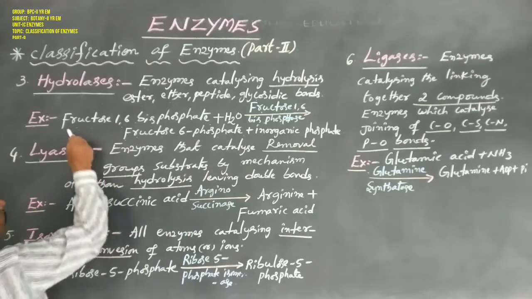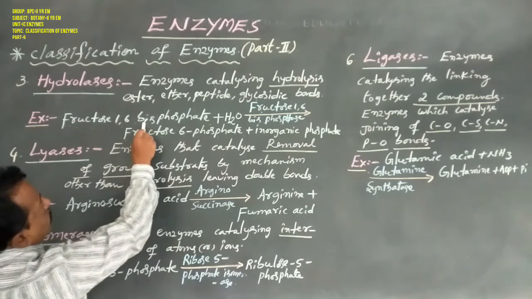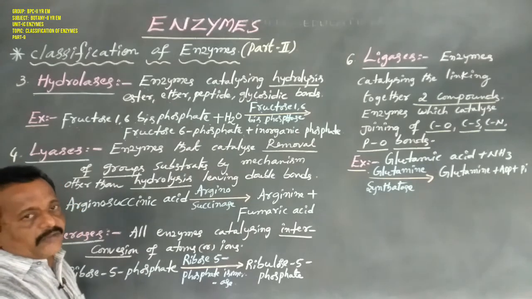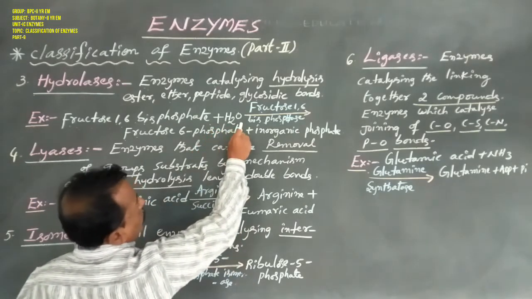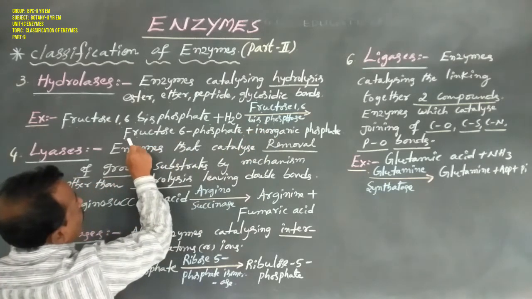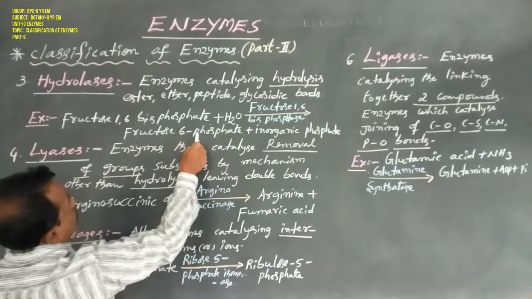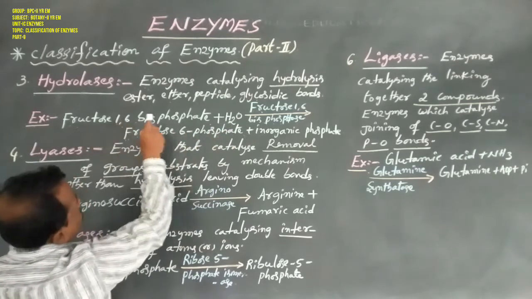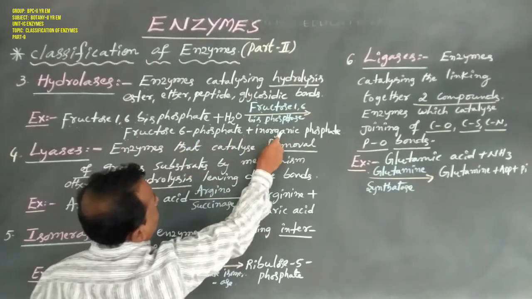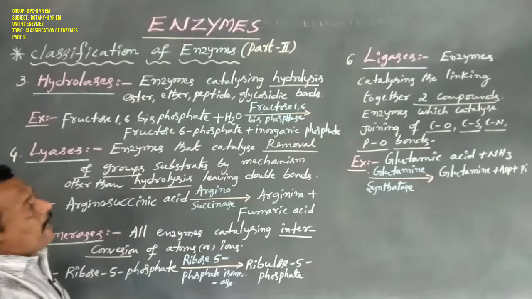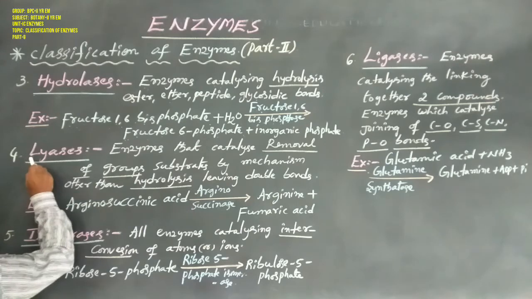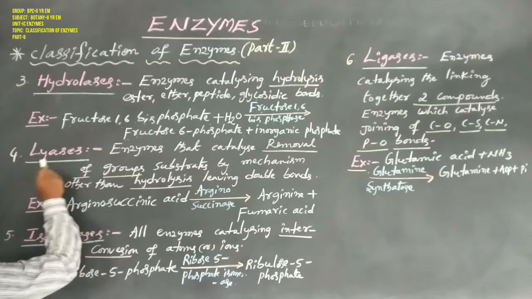So dear students, fructose 1,6-bisphosphate is split by a water molecule with the help of fructose 1,6-bisphosphatase, hence forming fructose 6-phosphate. Before the reaction is fructose 1,6-bisphosphate; after the reaction, fructose 6-phosphate plus inorganic phosphate. That is hydrolases.